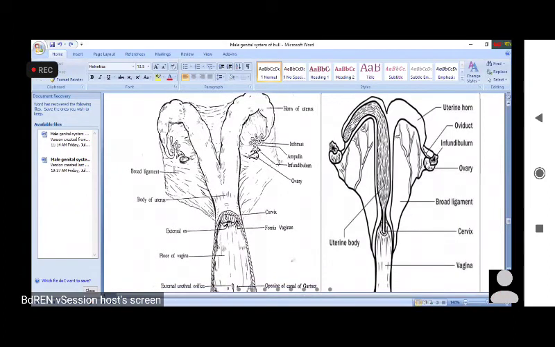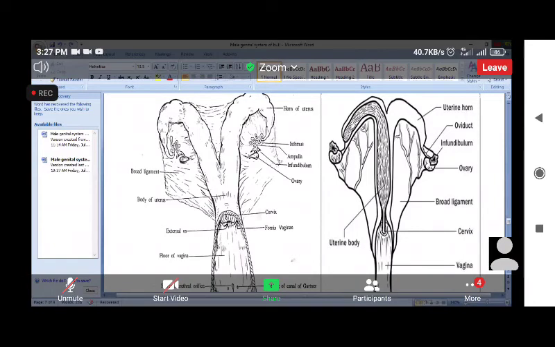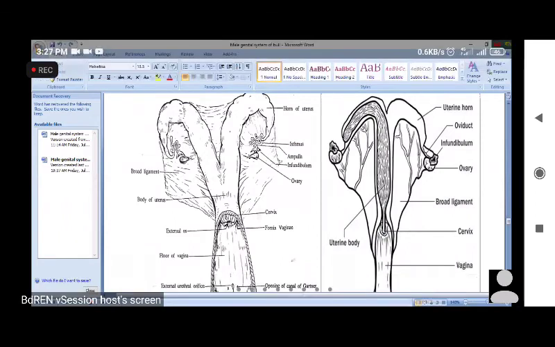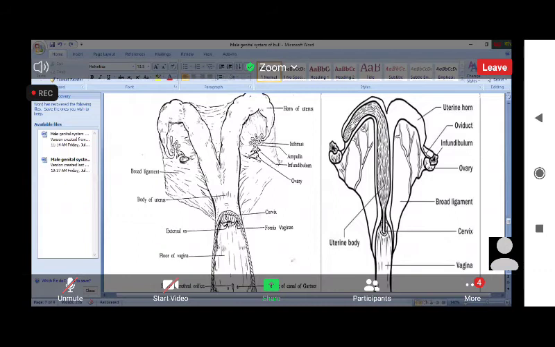So here we see, this is the ovary. From the ovary, this one is the fallopian tube. And you know that there are 3 parts of the fallopian tube.